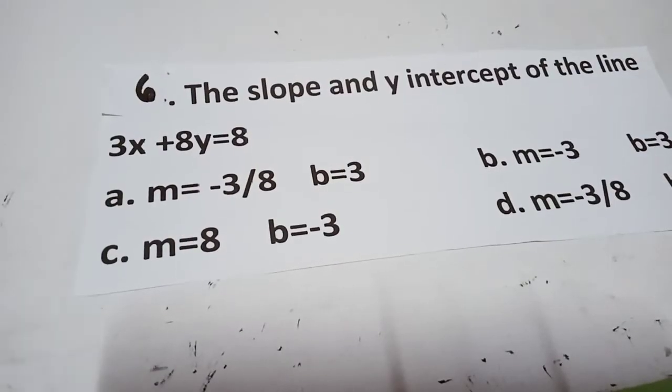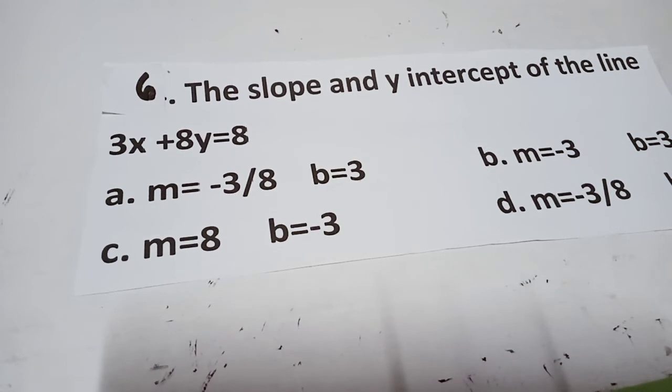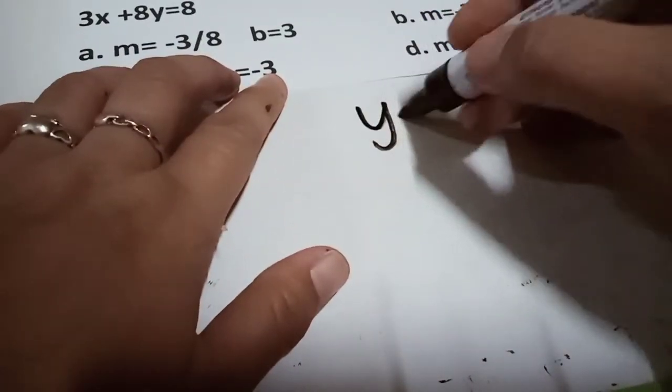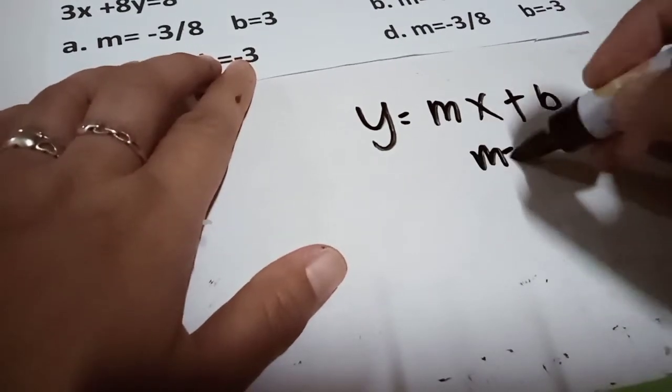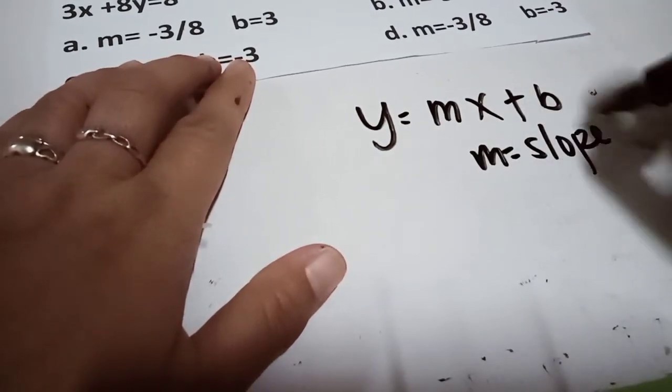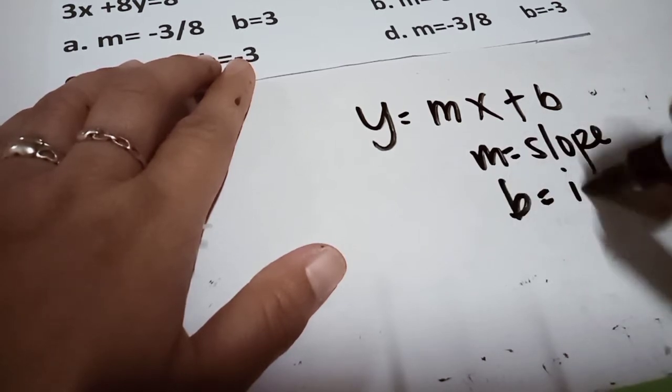Number 6: find the slope and y-intercept of the line 3x plus 8y equals 8. Let's try to find the y-intercept and the slope. We know that y equals mx plus b, where m is the slope and b is what you call the intercept.